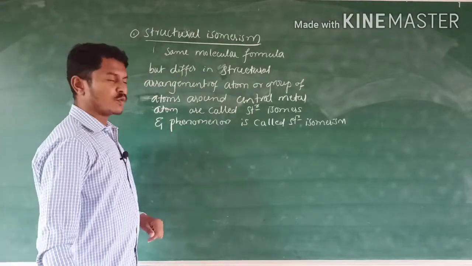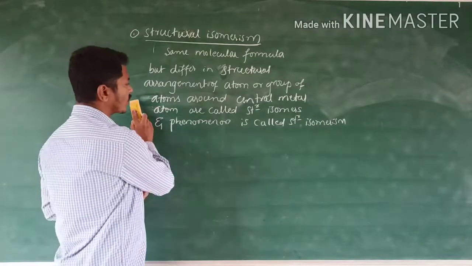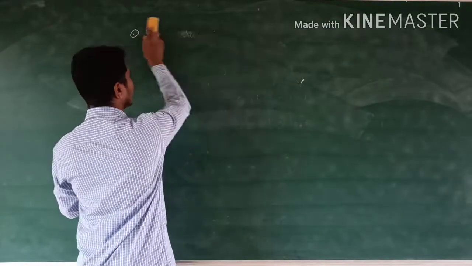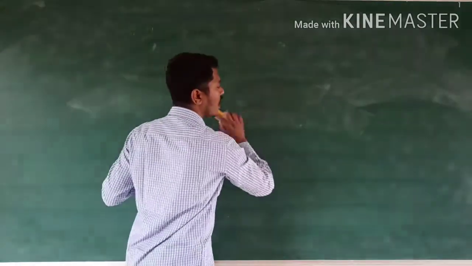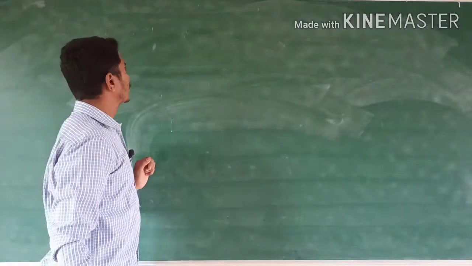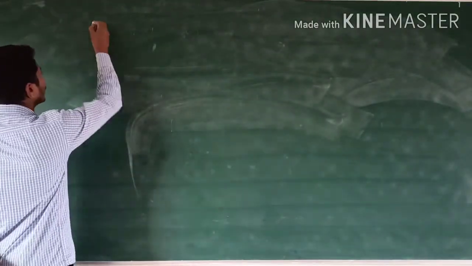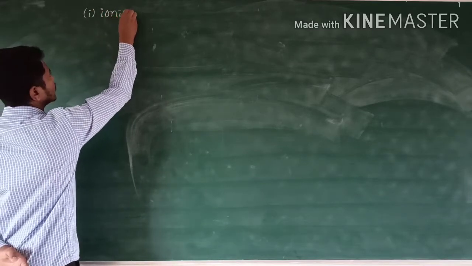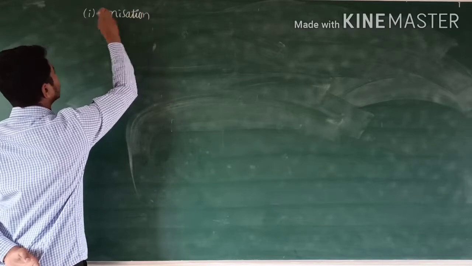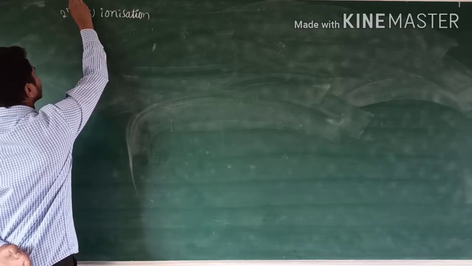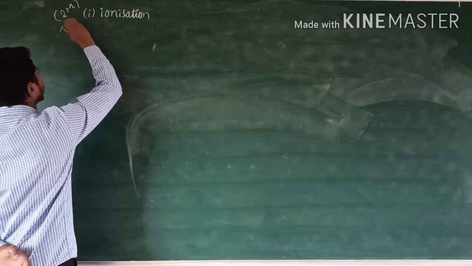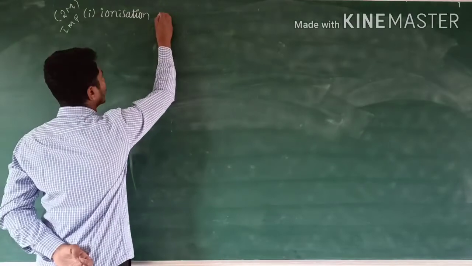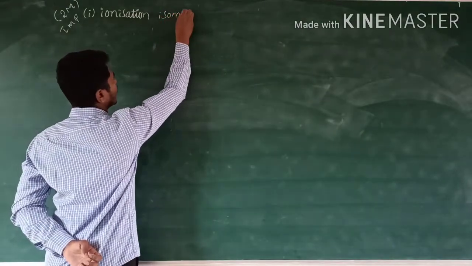In structural isomerism, again we have to classify into four types, that is ionization isomerism, solvate or hydrate isomerism, linkage isomerism and coordination isomerism. In that we have to know first one, that is ionization isomerism. These are important 2 marks. 2 mark important.